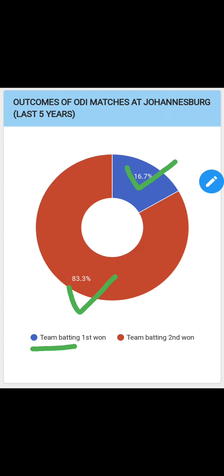This is a great thing and one of the most important stats. So the team batting second, the team which will chase, will be more important to us. If Pakistan chases, we will take more players from Pakistan, and if South Africa chases, we will take more players from South Africa.